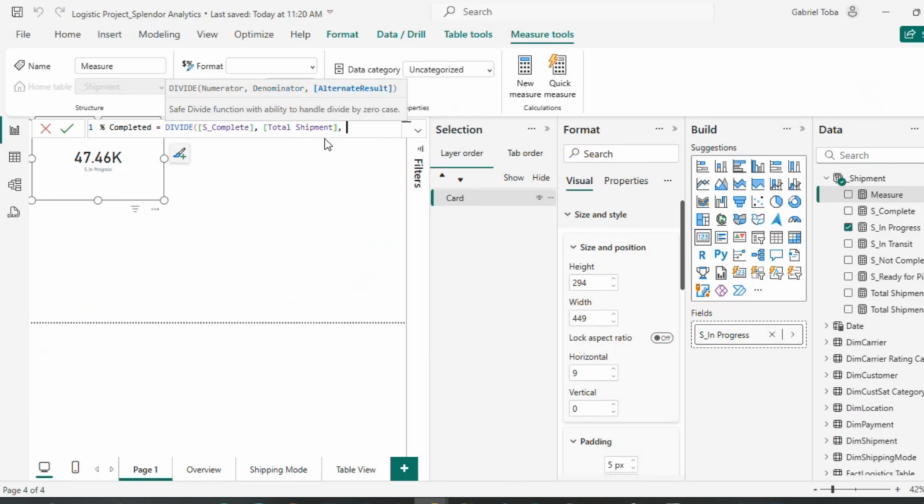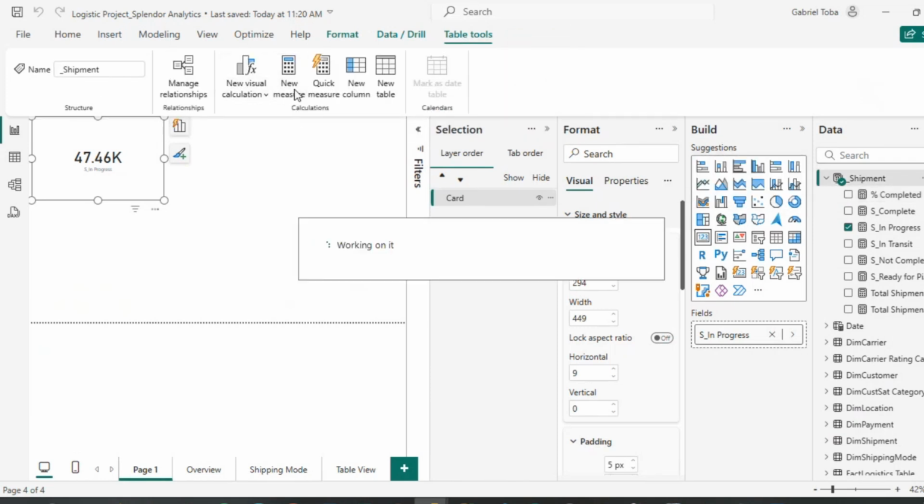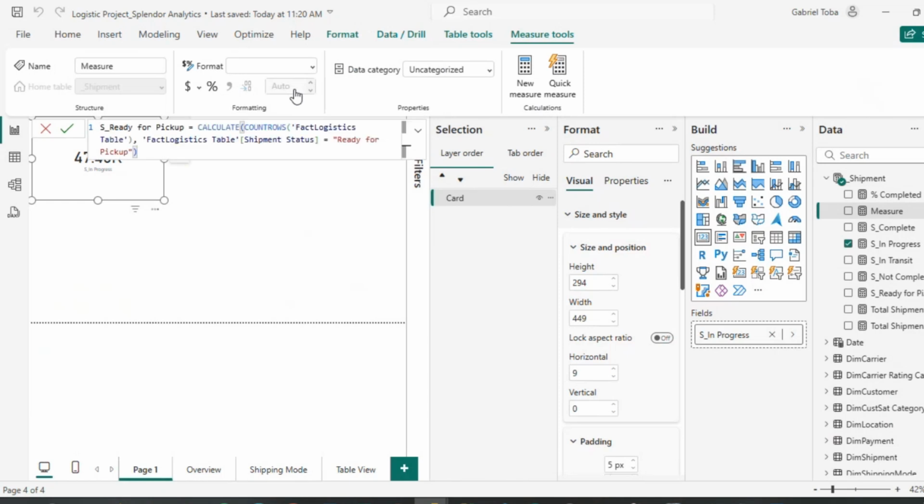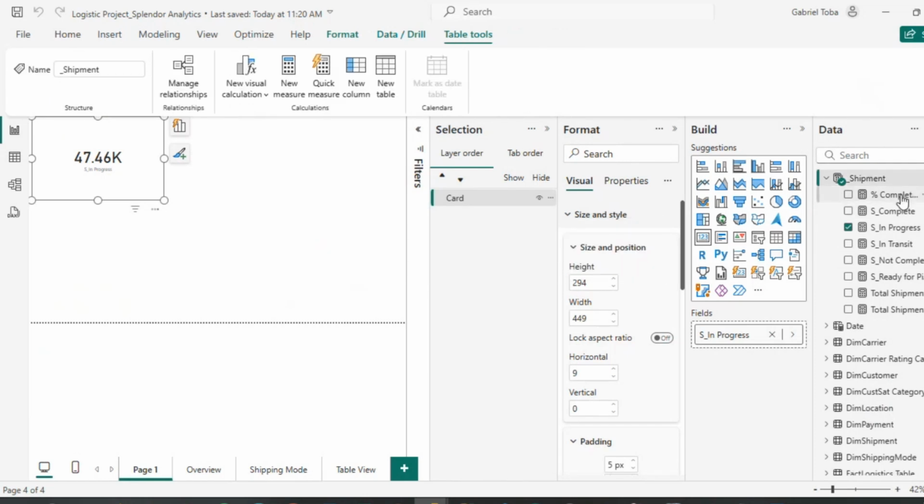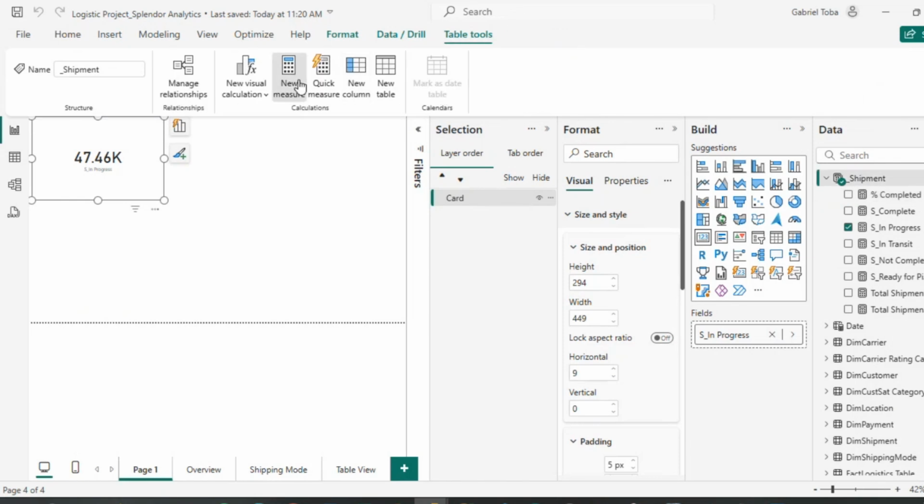I've referenced them here. So I'm going to add this 0 just so that it gives an alternate result. If there's a denominator that is 0, it will return blank instead of causing an error. Before that, let me just copy and enter, because it's just going to be straightforward from here on. And I will do it for transit as well. Oh, I did not copy that. I can write it again, but let's just copy it and then write in transit.